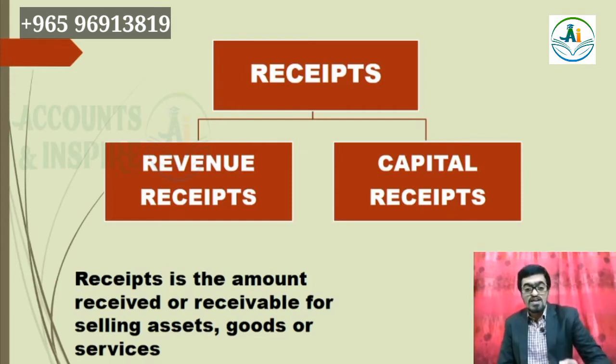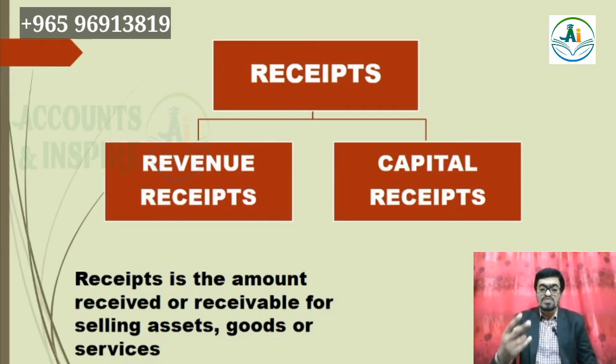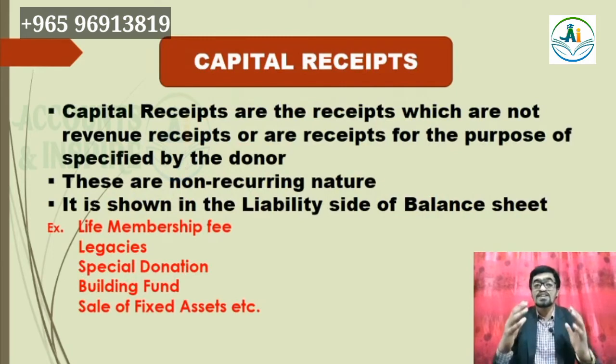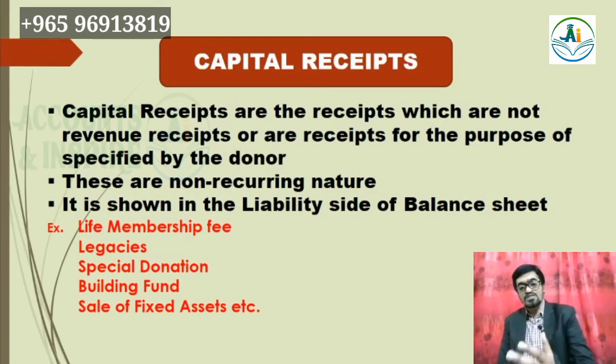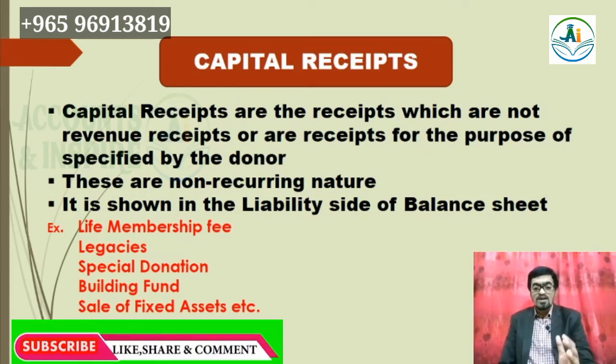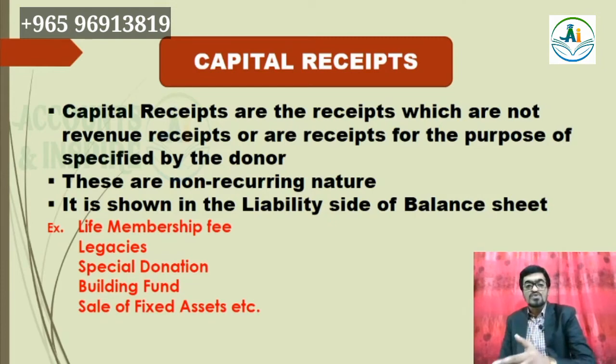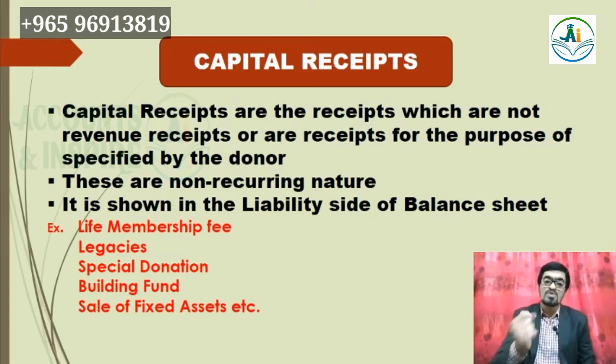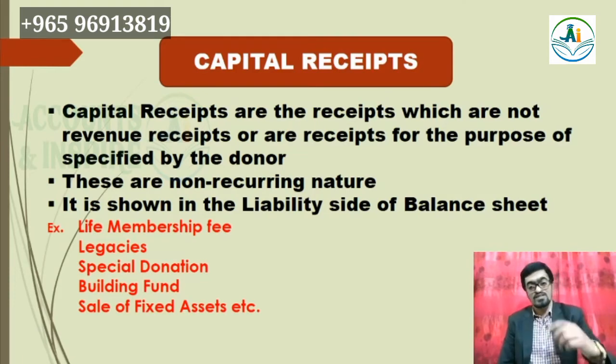That receipt we can classify into two: revenue receipt and capital receipt. Okay, my dear. So what is capital receipt? Capital receipts are the receipts which are not revenue receipts. That's simple. They are received for the purposes specified by the donor. In an NPO, you know, a donor may give some amount for a special intention.